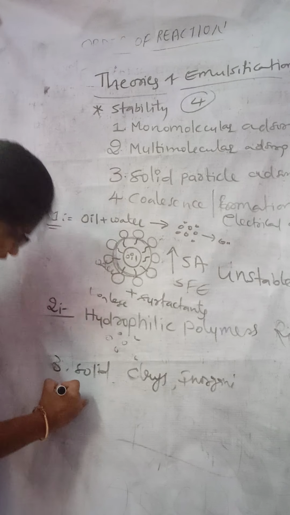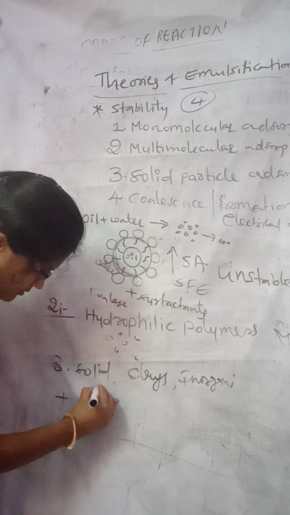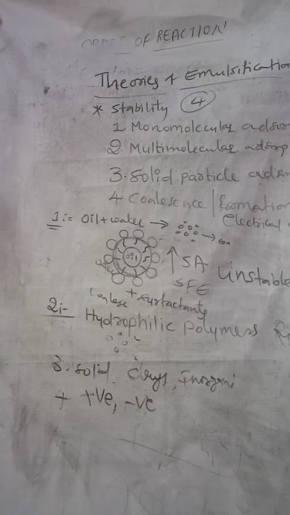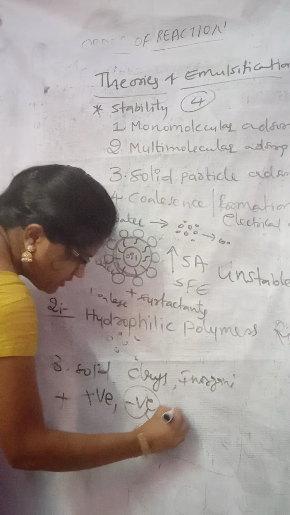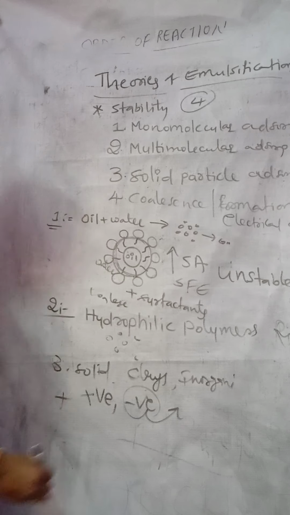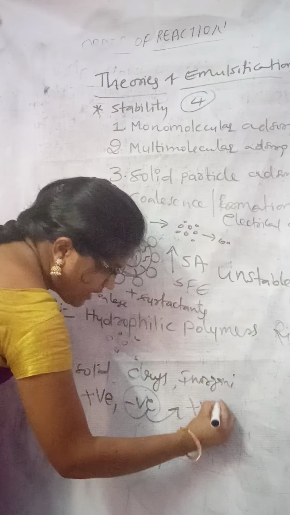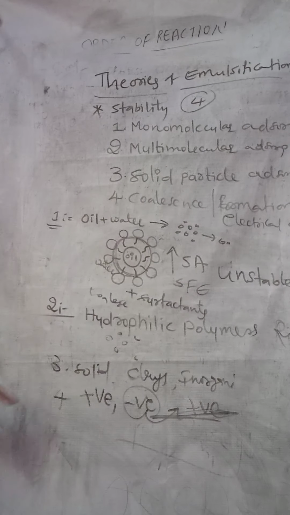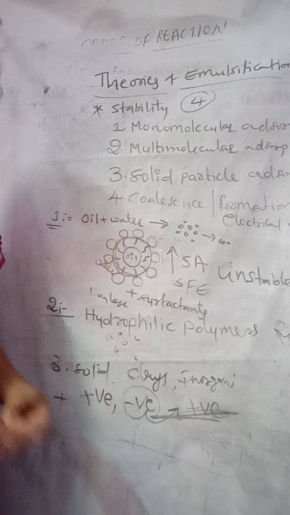And the last one is coalescence or the electrical double layer. Here oil contains both positive and negative particles. When you take negative particles and disperse them into the medium, they will combine with the positive particles of the medium and form a very tightly bound layer, because opposite charges are combining.